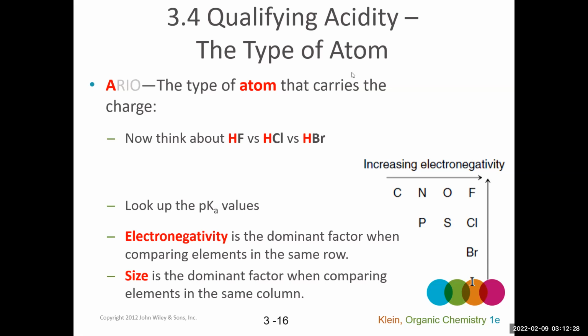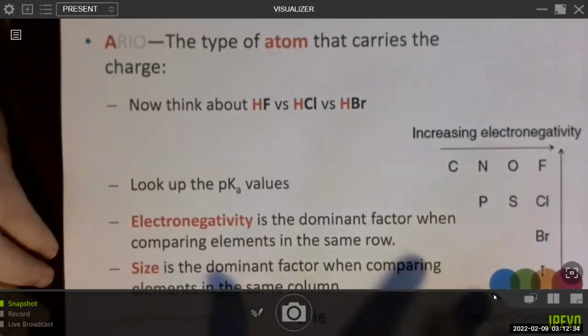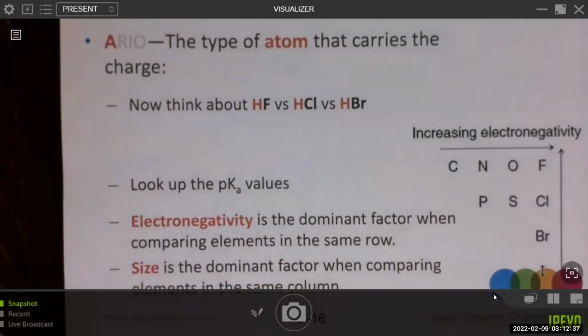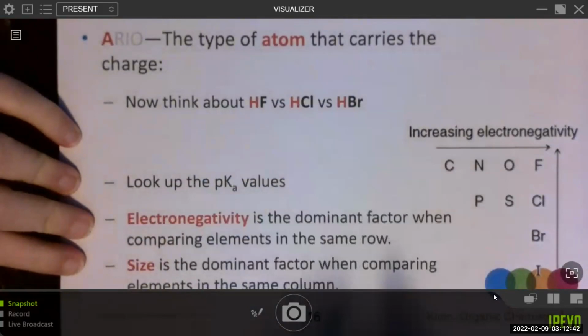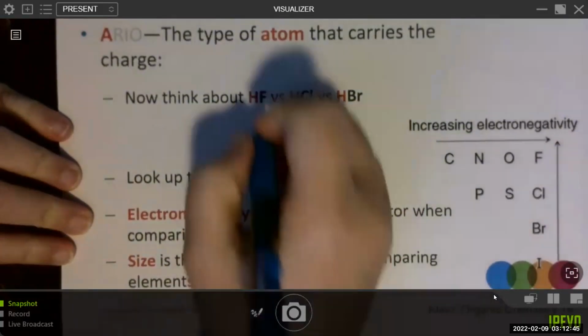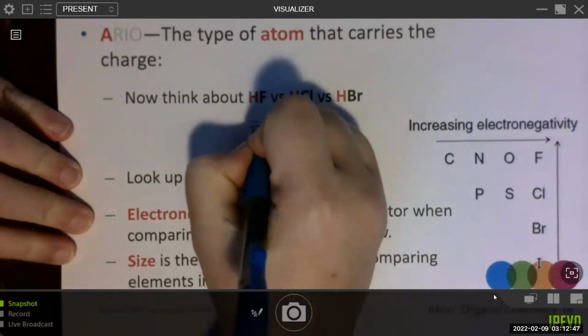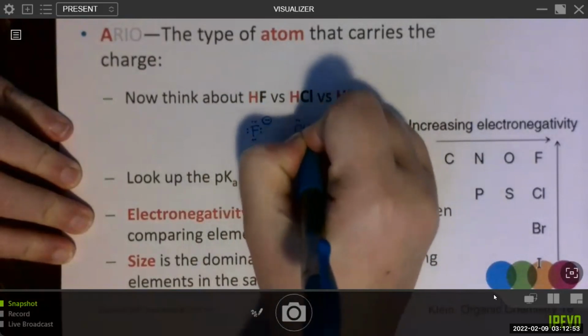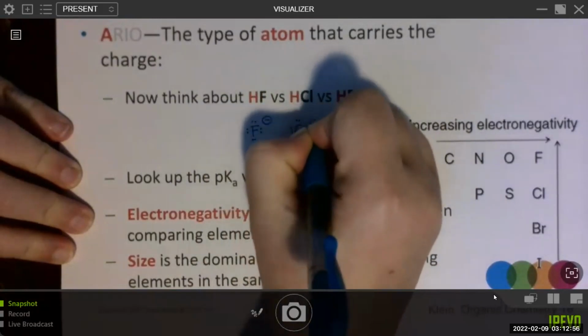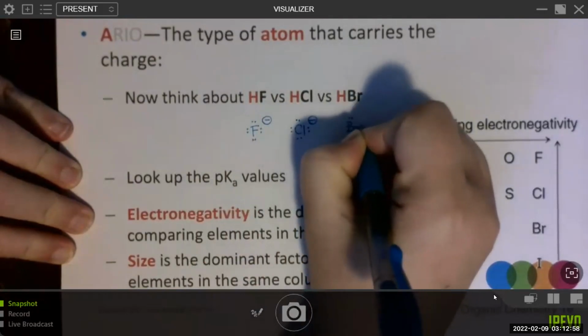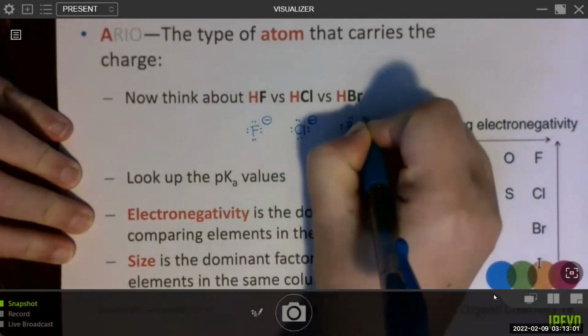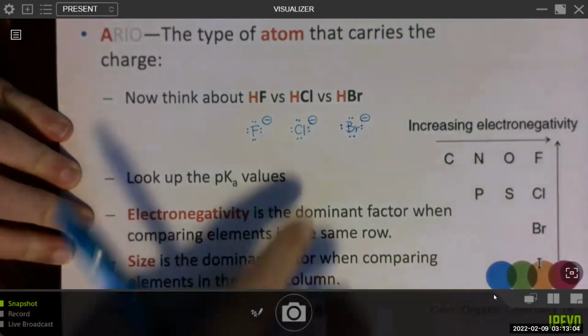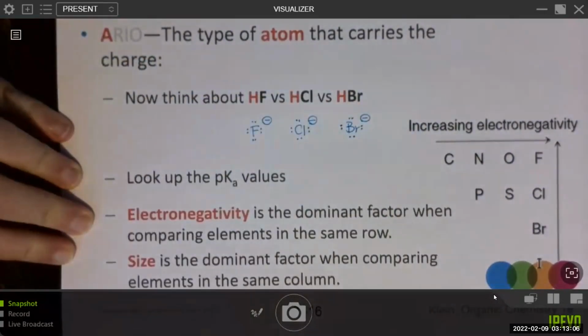Immediately, hopefully, you're thinking that if I'm going to compare those, what I'm really going to compare is the conjugate base of each of those. I'm not going to compare these directly. I'm going to compare the strength of the conjugate base. So really I want to compare fluoride to chloride to bromide. We compare the stability of the conjugate base to then make predictions about the acid.